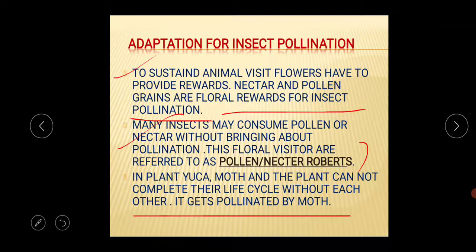During the time of your exam, please go through this portion properly, because this is very important for your 3 to 5 marks questions on pollination. Go through this properly and go through the other 3 videos, because this chapter is interlinked. If you miss one video, then you cannot understand the next video's content. So go through each and every video from this chapter properly.